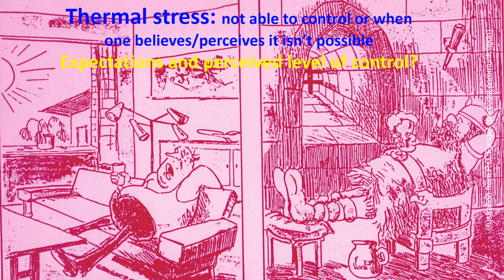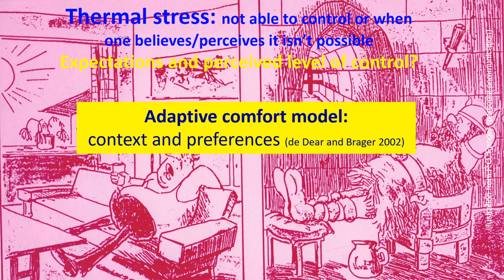When people are dissatisfied with a certain thermal condition, they can suffer from thermal stress. Thermal stress occurs when one is not able to control their thermal balance, or when one believes or perceives it isn't possible. The psychological effect of expectations and the perceived individual level of control seems important. This is not taken into account in the model of Fanger. Another model, based on field studies of people in daily life, slowly begins to win ground. The adaptive comfort model, in which the context and preferences of the occupant are considered to be important.